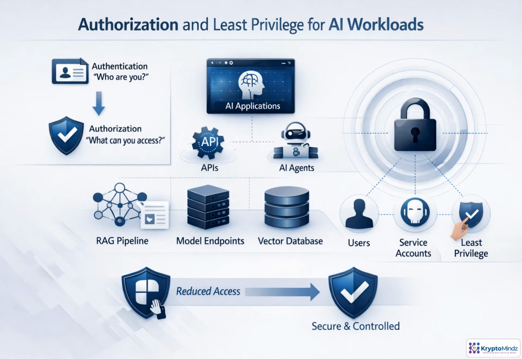Authentication tells us who is connecting. Authorization decides what they can do. In AI workloads, that means giving users, agents, APIs, models, and data stores only the access they truly need, while still allowing teams to innovate.